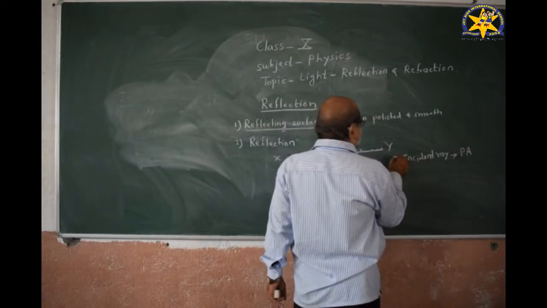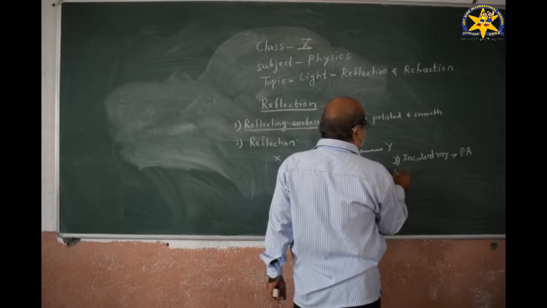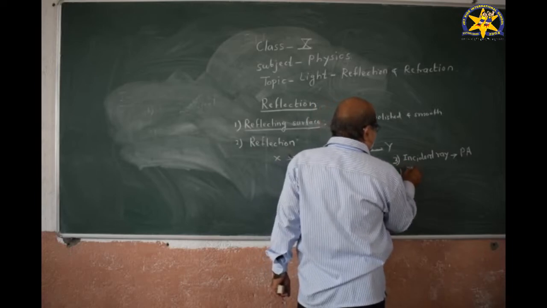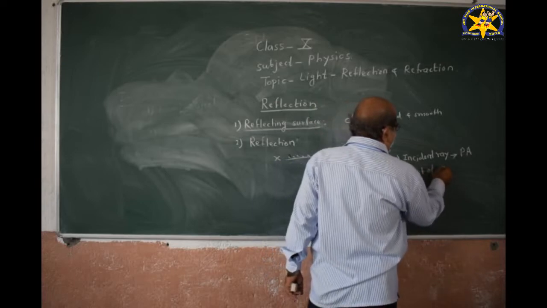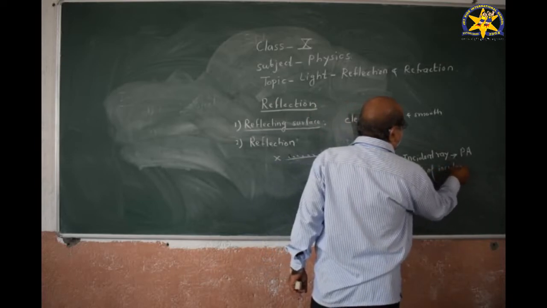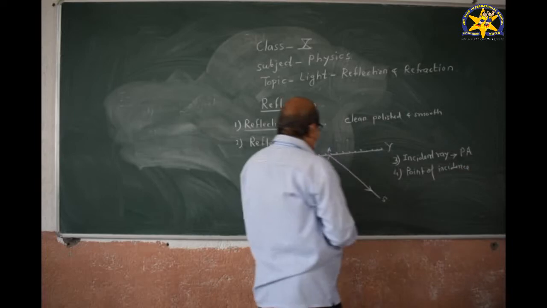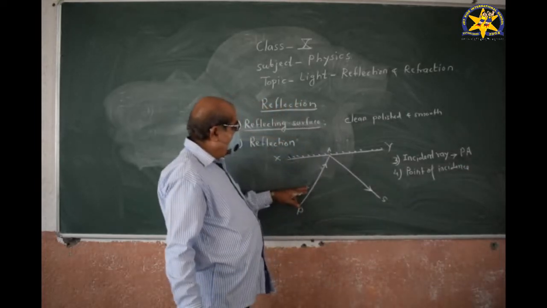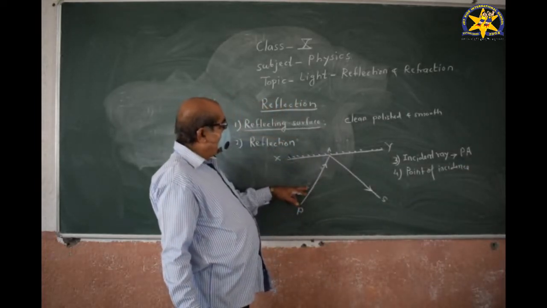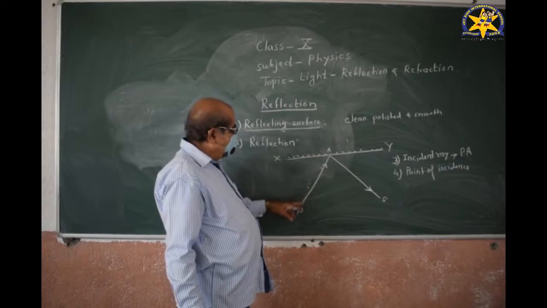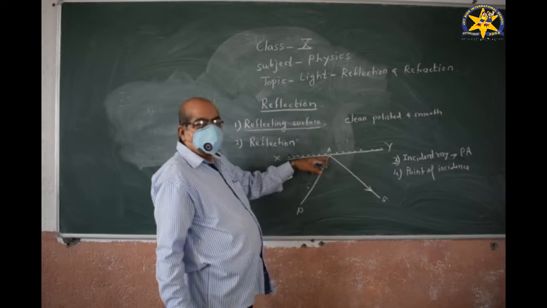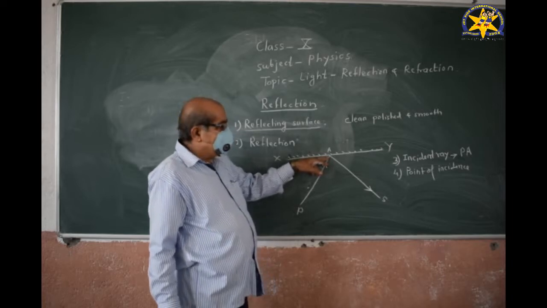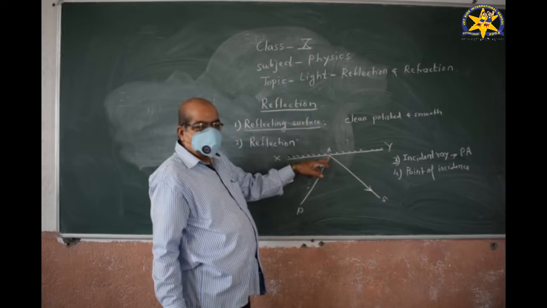Then the fourth quantity we define is the point of incidence. What is meant by point of incidence? The point at which the incident ray strikes the reflecting surface is called the point of incidence.